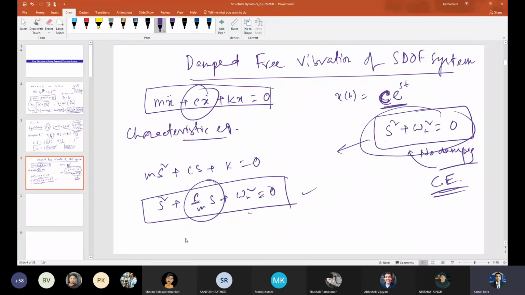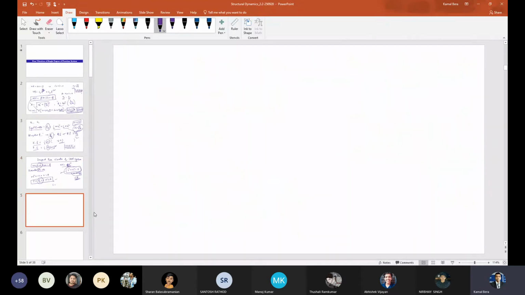Now just remember that this is just damping. This is the first solution you have considered. So what we did last time, we found out s. So tell me what is the s value for this? It is a quadratic equation, so there will be two roots, right? So I am writing again here the characteristic equation s square plus c by m s plus omega n square equals 0, where omega n equals root over k by m.